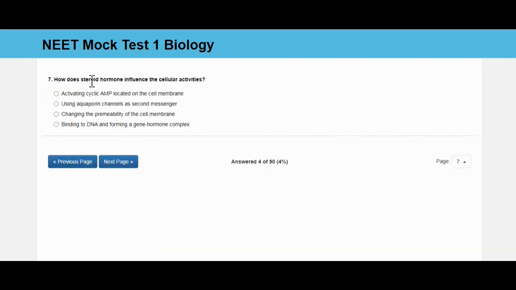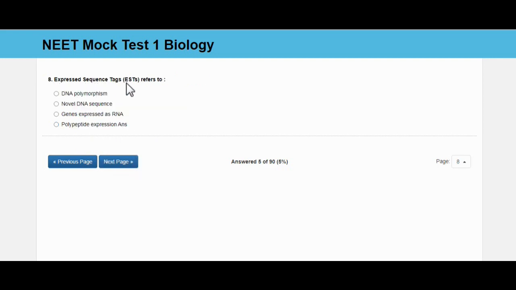How does steroid hormone influence the cellular activities? Activating cyclic AMP located on the cell membrane, using aquaporin channels as second messenger, changing the permeability of the cell membrane, binding to DNA and forming the gene hormone complex. And the answer is binding to DNA and forming the gene hormone complex.